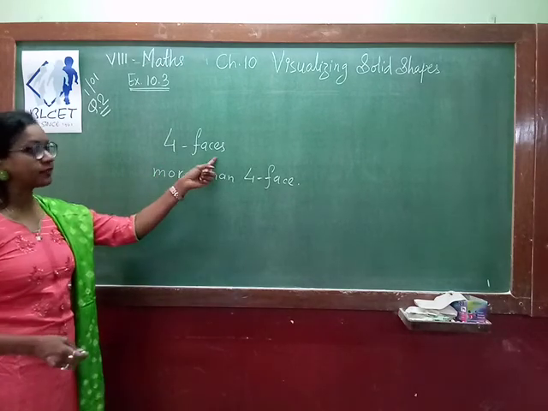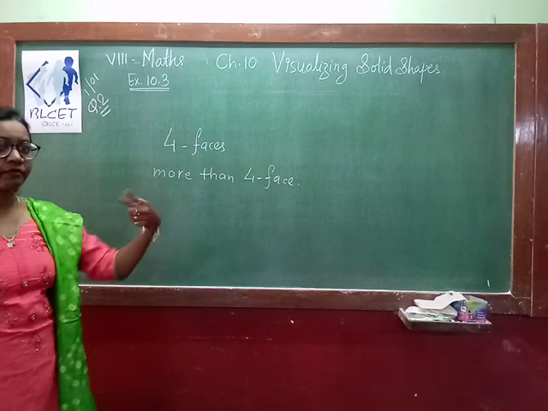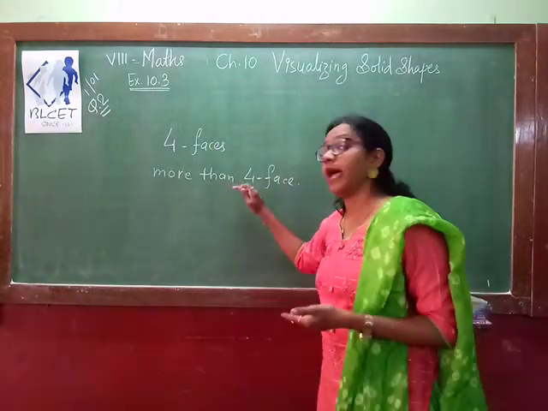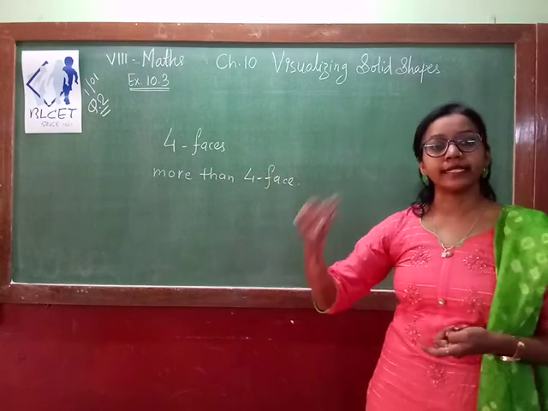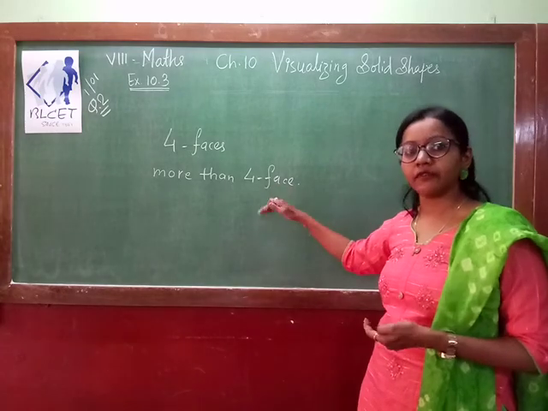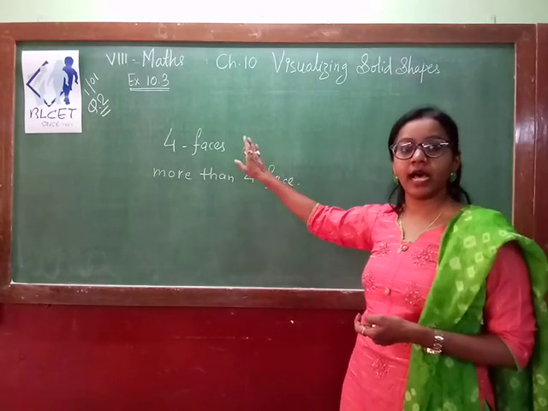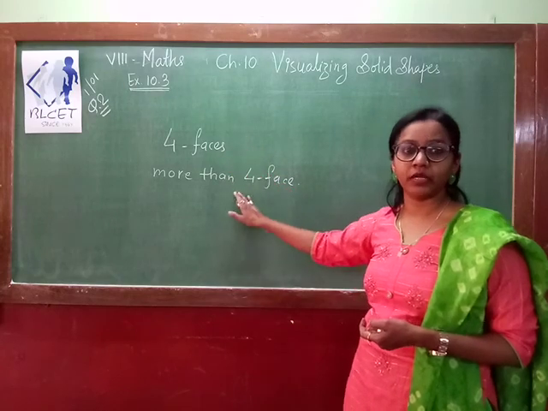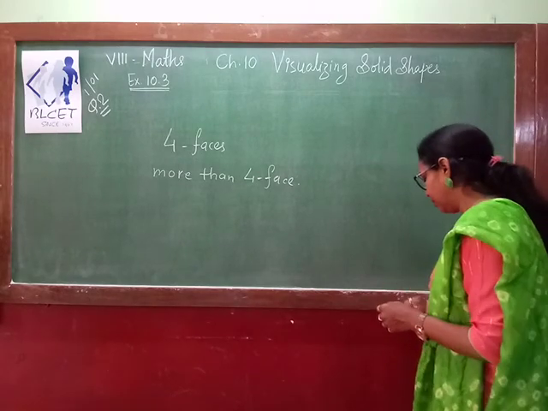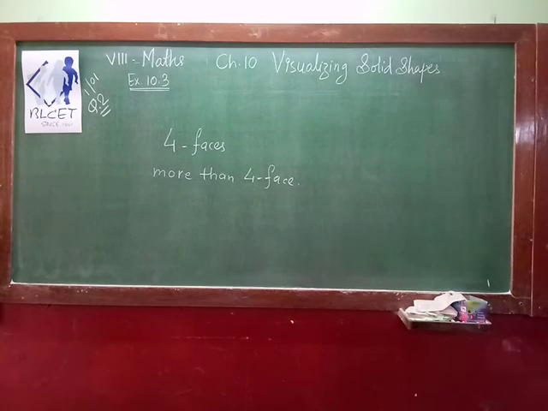For 4 faces we can form a triangular pyramid. With more than 4 faces we can form a square pyramid, parallelogram pyramid, quadrilateral pyramid, hexagonal pyramid, or you can say hexagonal prism. Yes, we can form it, but the condition is that the surfaces are either equal to 4 or more than 4. Then only it is possible to form a polyhedron. So this is your question number 2, answer 2. Move on to the third question.